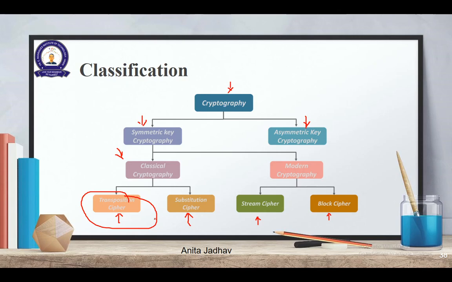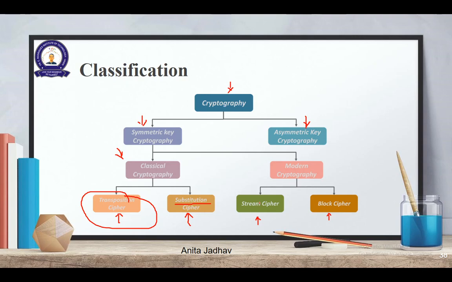The key is in what manner, in what way you are going to rearrange. Substitution, as the name suggests, you are going to substitute one character for another character, one symbol for another symbol. Substitution algorithm is public, the letters or the symbols have been replaced. Replaced by what? That is my substitution cipher.